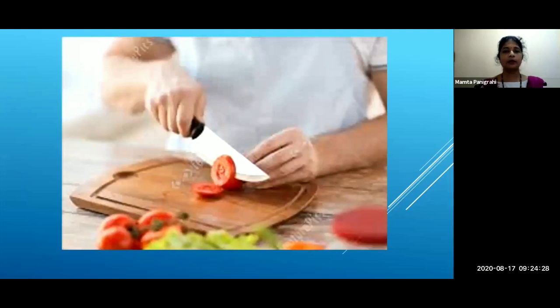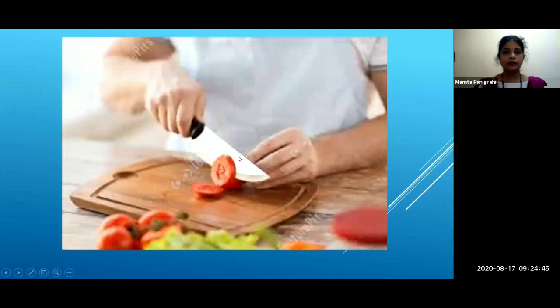Now let's clear that point with another example. Take the example of the knife. You all have seen your mom using a knife? Yes. Students, it's not safe for you all to use, but we will clear this concept.